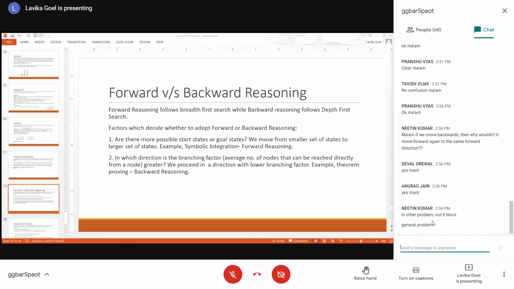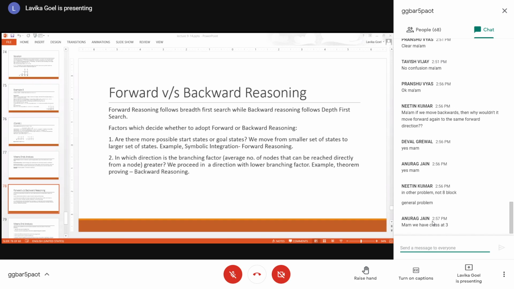Nitin asks: if we select forward reasoning to solve the problem, then should we use forward reasoning for the whole problem, or for some part can we use backward reasoning also? Exactly, that can also be done. So basically, you can use a mixture of backward and forward reasoning. It is not the case that you have to always go forward or always go backward. You can use a mixture of that.